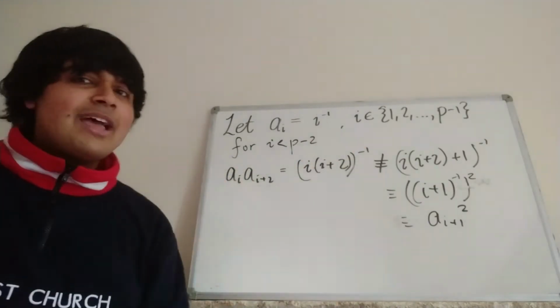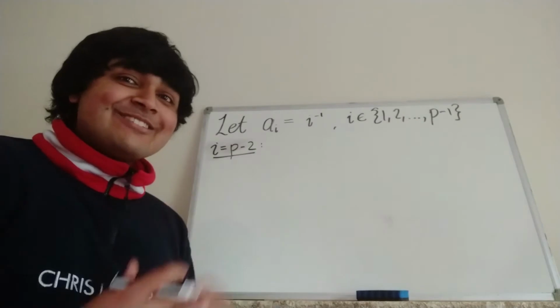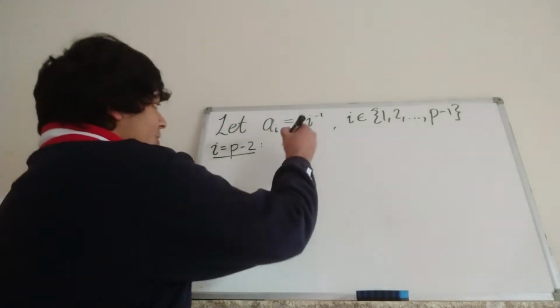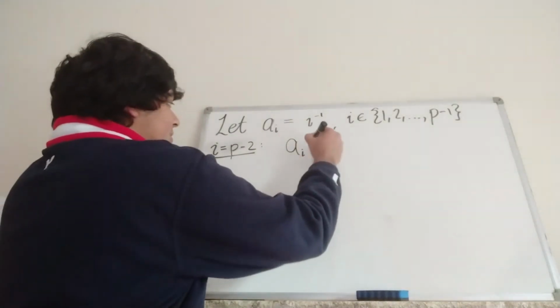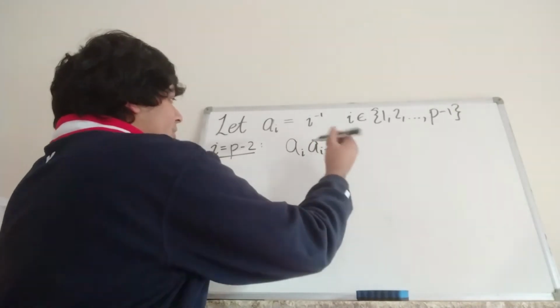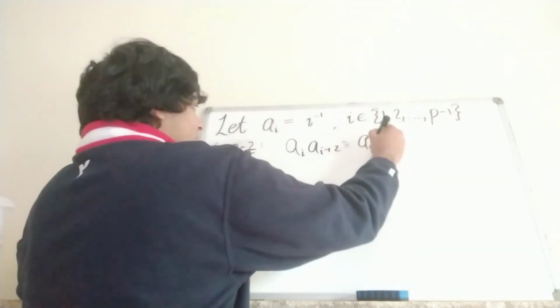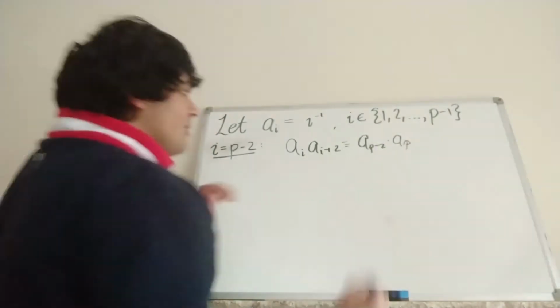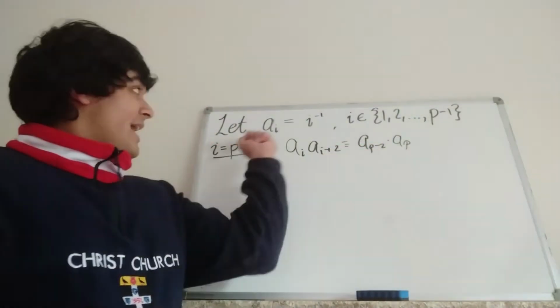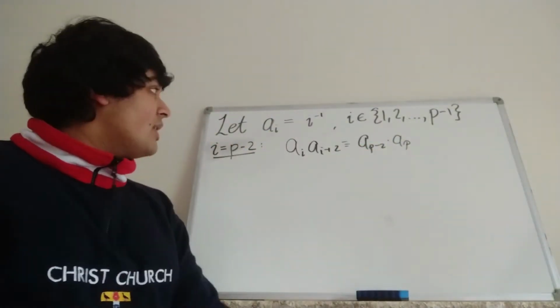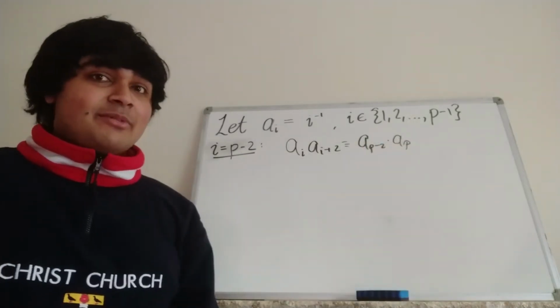Let me just clear this up and we'll just check those cases. Okay, so let's look at the case i equals p minus 2. So a_i times a_{i+2}, what does that equal? Well, that's congruent to a_{p-2} times a_p. Remember, a_p is just a_1, but a_1 is just 1 inverse, which of course is just 1. So this guy here is nothing but a_{p-2}.